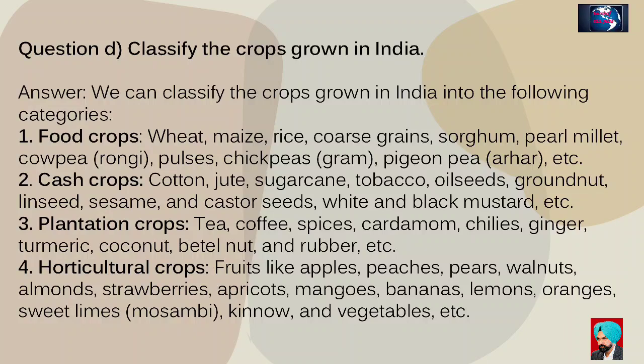Third, plantation crops: tea, coffee, spices, cardamom, chilies, ginger, turmeric, coconut, betel nut, and rubber, etc. Fourth, horticulture crops: fruits such as apples, peaches, pears, walnuts, almonds, strawberries, apricots, mangoes, bananas, lemons, oranges, sweet lime, quinoa, and vegetables, etc.